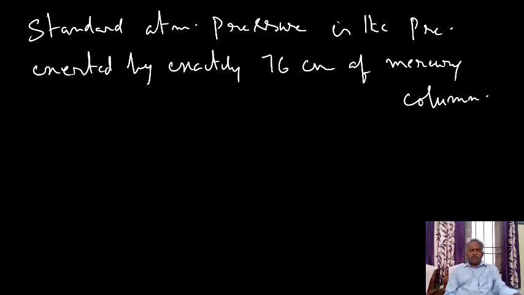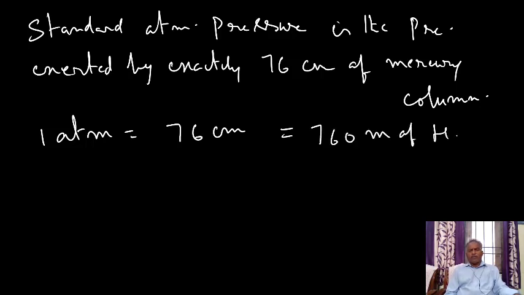So, 1 atmosphere is equal to 76 centimeters, which is also equal to 760 mm of mercury, or 760 torr. Another unit of pressure is the torr. This torr unit is taken in honor of Torricelli, a scientist who is responsible for the construction of the barometer.